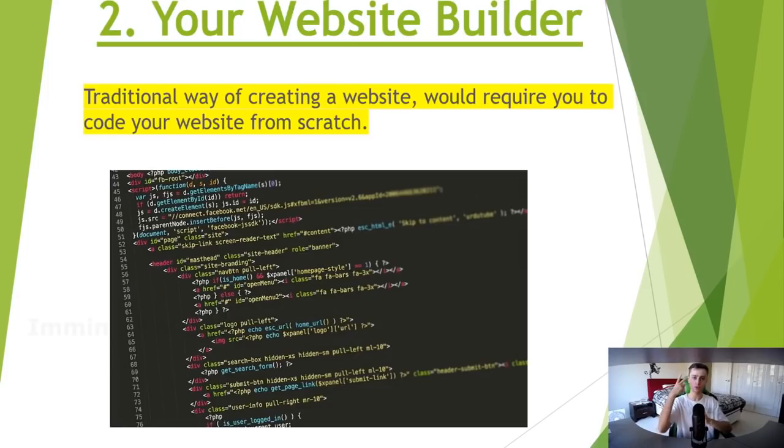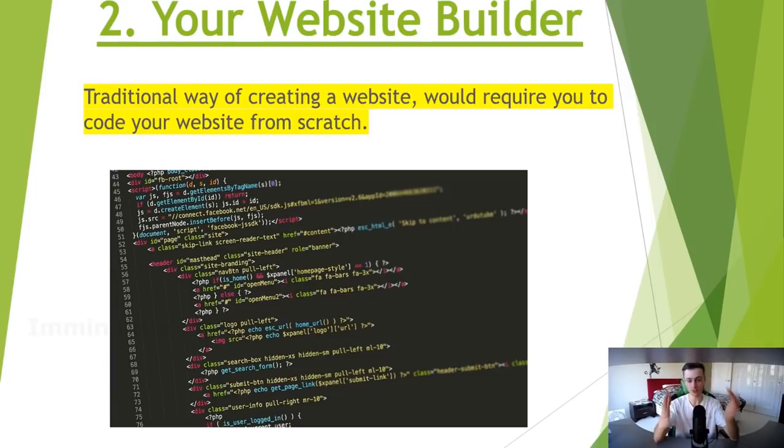Now, the second thing we need is some sort of website builder, because if you don't have one, you're going to have to do the HTML and CSS and all this coding stuff, which is really hard. You need to be really tech savvy, and you have to learn HTML and all this type of complicated stuff. The other alternative is to spend thousands of dollars, even tens of thousands of dollars, to hire a website developer to code your website. And obviously that's not the wisest decision you can make nowadays, especially when you can build your own website very quickly in a matter of 10 to 20 minutes and spend less than $100, at most $100, to build your own website today.